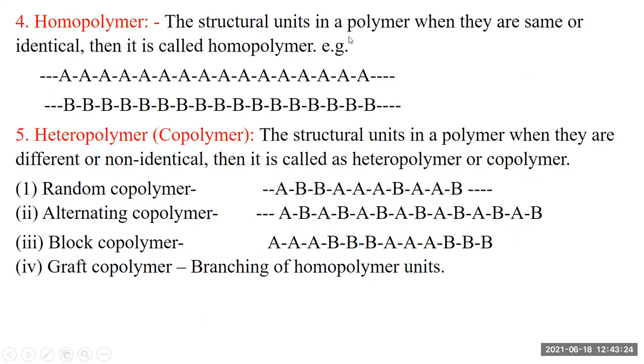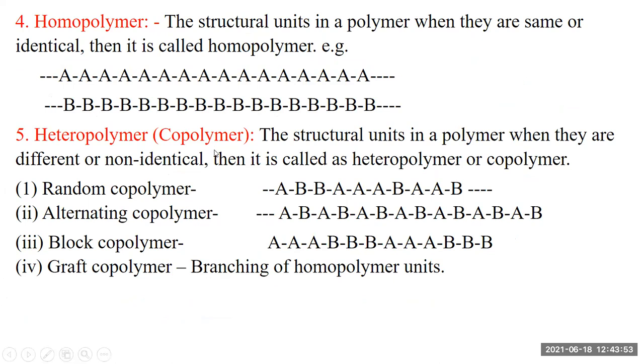Then homopolymers. When the structural units of the polymer are the same or identical, it is called a homopolymer. It is a polymer formed by similar units or the same kind of monomer. So it can be represented as A-A-A-A, or B-B-B-B, joined by links, and this is represented as a homopolymer.